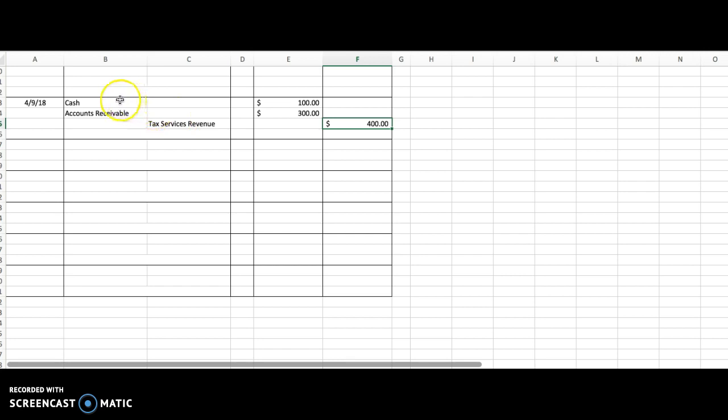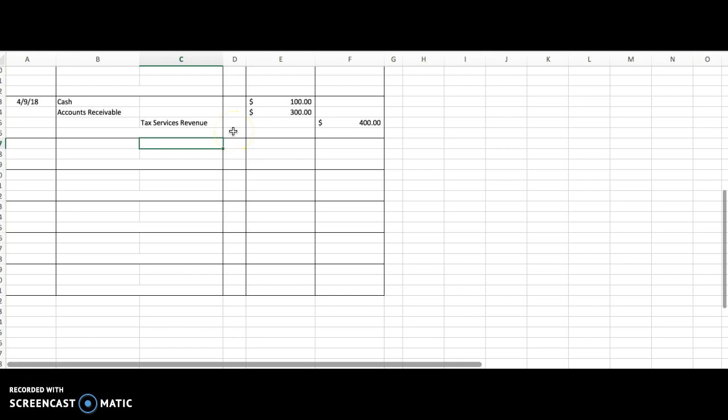Now you have a transaction that encompasses 3 lines, not 2. So this is the new one you'll run into. But like every other transaction, debits have to equal credits. No matter what happens, the debit side of every entry has to equal the credit side, even though you have 2 debits and 1 credit. The reverse is also true.